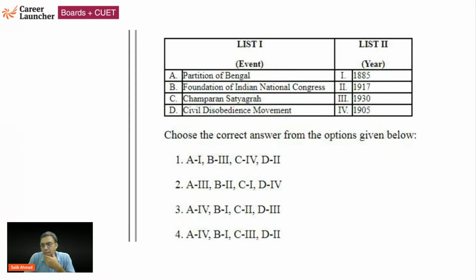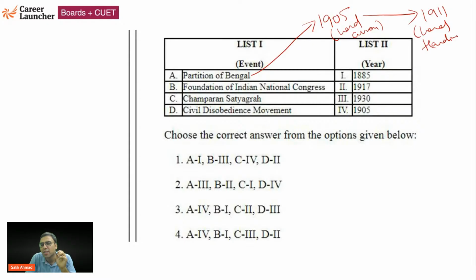So you have to match the year, right? I am waiting for at least 2-3 people to answer. The partition of Bengal happened in 1905. Who was the Governor General? Lord Curzon was the Governor General at that time. And the partition was reversed in 1911 when Lord Hardinge was the Governor General. Reversed means Bengal was merged back.